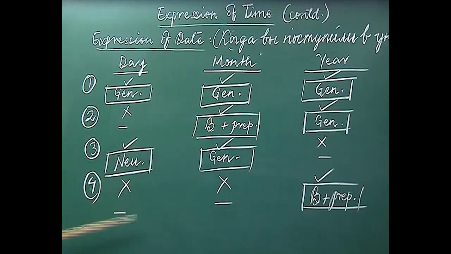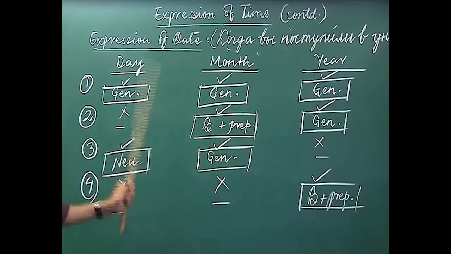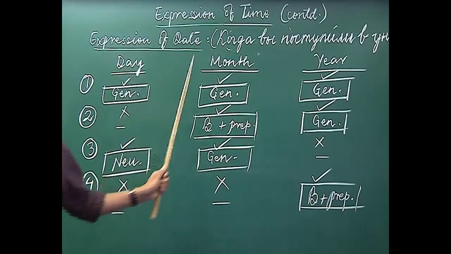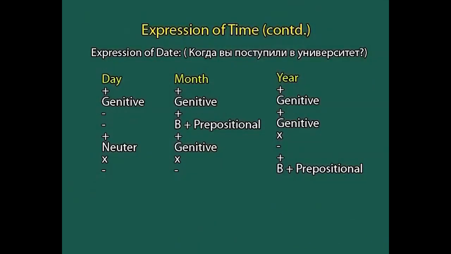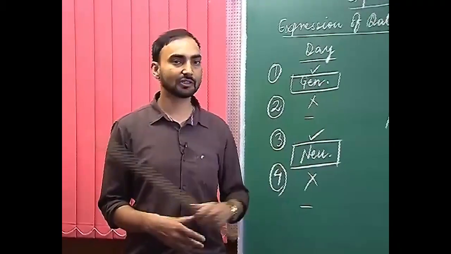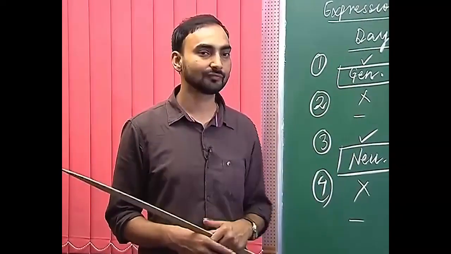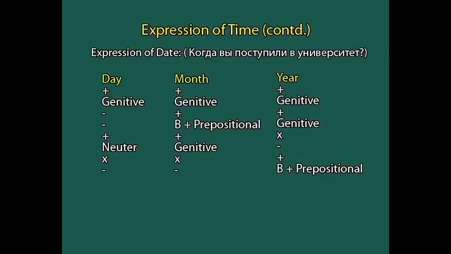And the fourth one, when we only mention the year, neither the day nor the month. So, these are four conditions in which we can answer the question Kagda. Now we will discuss one by one which form of the words we are supposed to use while answering the question Kagda.